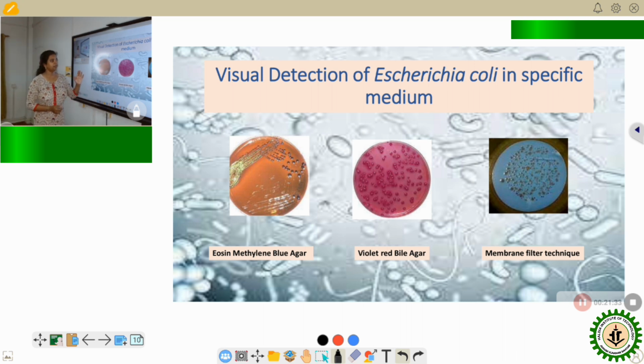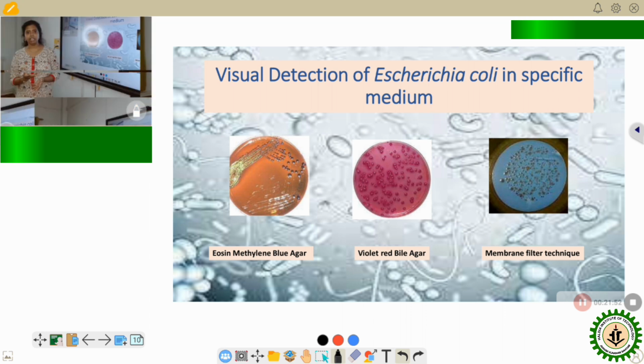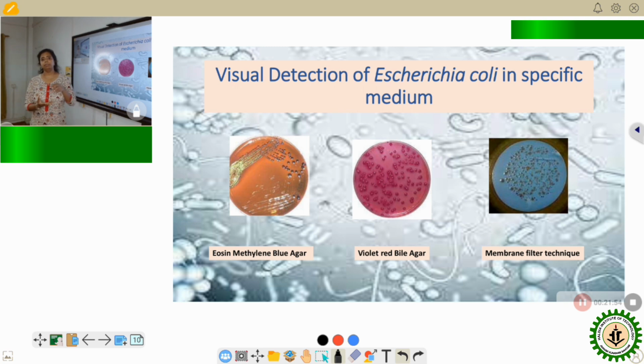Now whenever we are doing this microbial agar test, we are taking a very small amount of sample. If we want to detect the total coliform for a large amount of liquid sample, then a membrane filtration technique is used. In this technique we use a membrane filter where the media is absorbed in the filter, and the whole sample is filtered through that membrane.